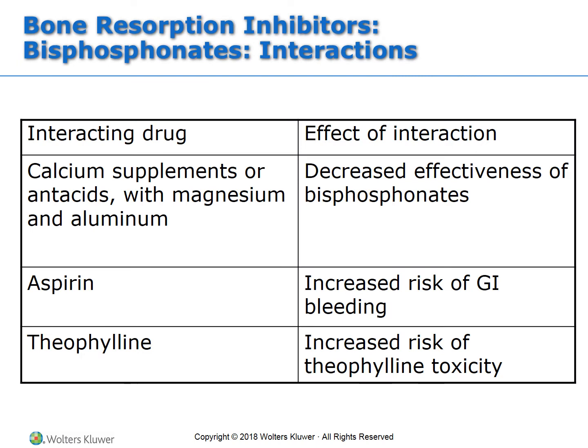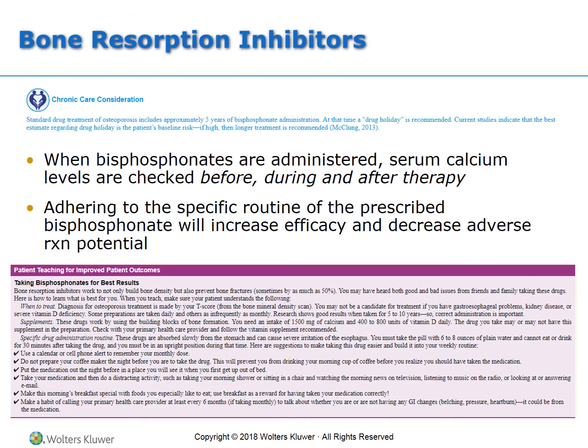As far as interactions with these medications, I think if you would just look over that list, aspirin's probably the most concerning, just because it can cause an increased risk of GI bleed. We already have a medication that can be pretty acidic on the stomach, yet absolutely has to be taken with no food on board. So if they're also taking aspirin, which has that same increased GI bleed risk, it's only going to compound the issue.